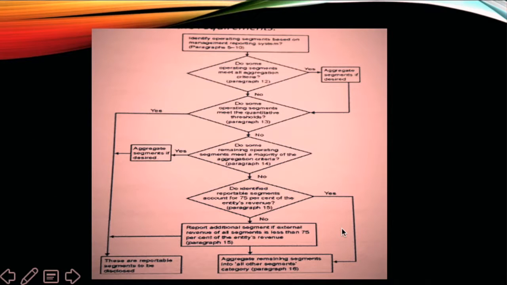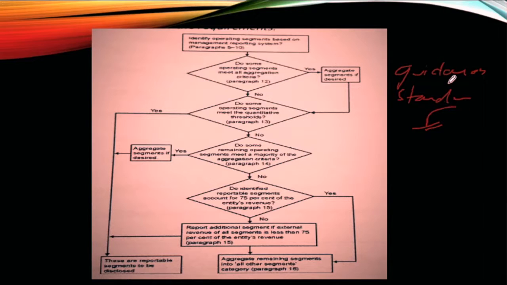The last section is, oh my god, this is the segment report diagram. This diagram looks very daunting, I know. But this basically provides some guidance, so just download this image and go through it. This chart I downloaded from the guidance on standards provided by the IASB, in the IFRS. This chart indicates some key definitions in IFRS 8, such as operating segments, reportable segments, and aggregation criteria. This also looks daunting, right?